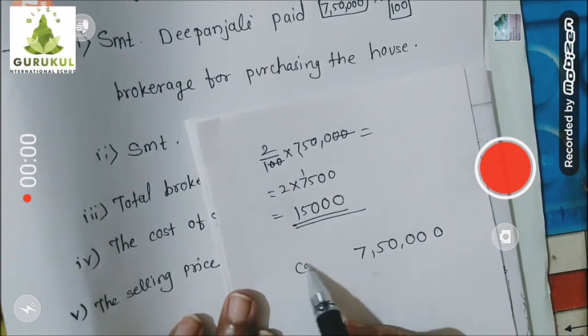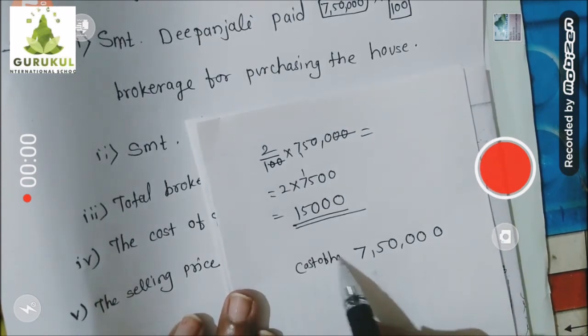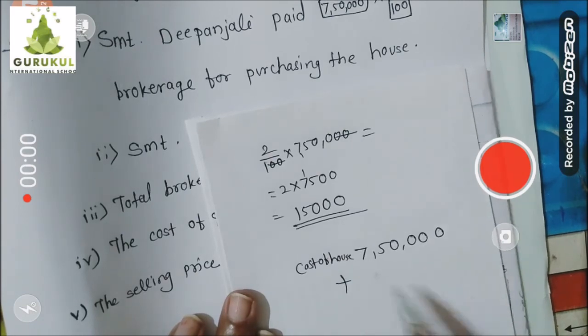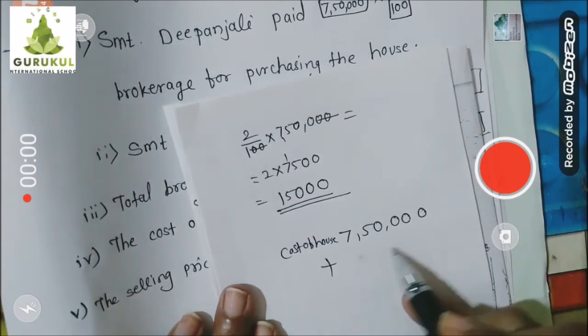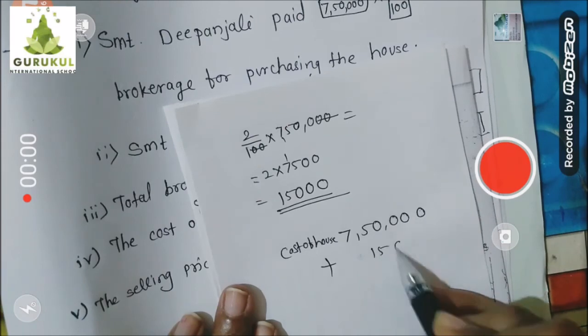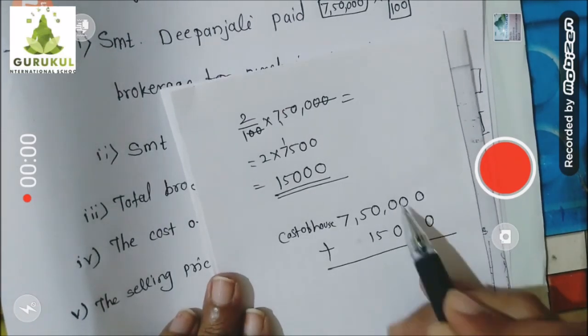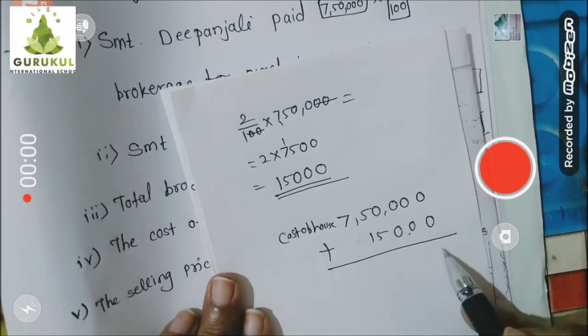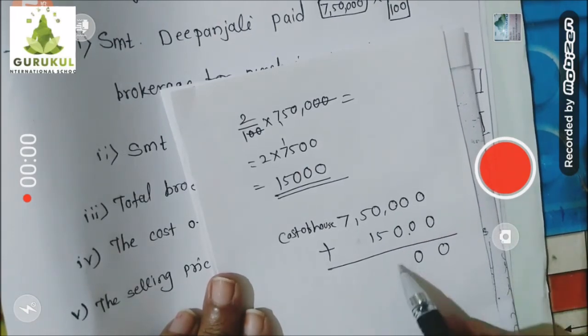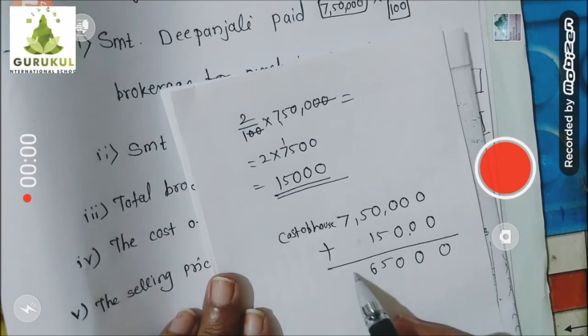Okay. Cost of house, plus Deepanjali will pay the brokerage to that agent, that is 15,000 rupees. So total how much will Deepanjali pay? Brokerage plus cost of house. Let's make the total: 0, 0, 0, 5, 6, 7.